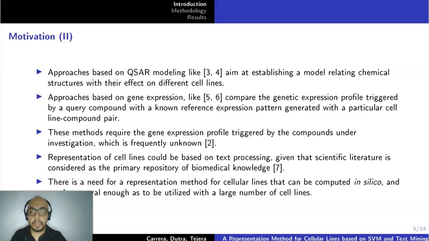Representation of cell lines could be based on text processing, given that the scientific literature is considered as the primary repository of biomedical knowledge. There's a need for a representation method for cellular lines that can be computed in silico and can be general enough as to be utilized with a large number of cell lines.